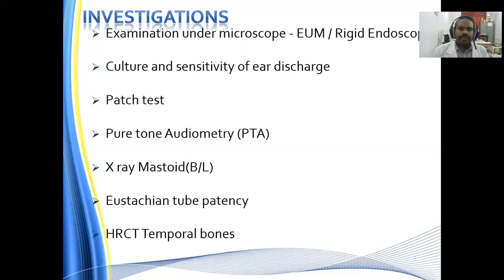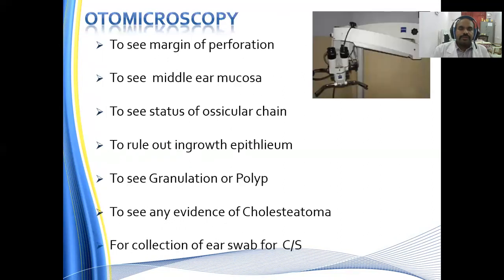Then we have the pure tone audiometric assay, wherein we assess the hearing at specific frequencies. Then bilateral X-ray mastoids, then bilateral HRCT temporal bones, then eustachian tubal patency testing. All these have been formulated as the investigations for chronic otitis media mucosal variant.